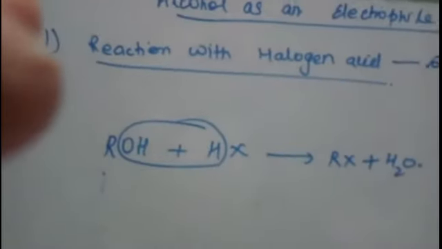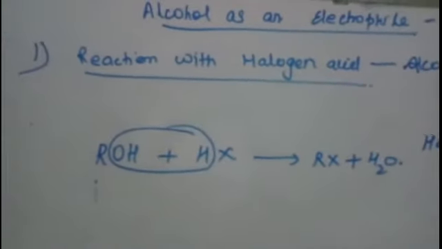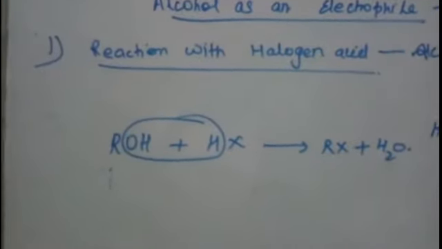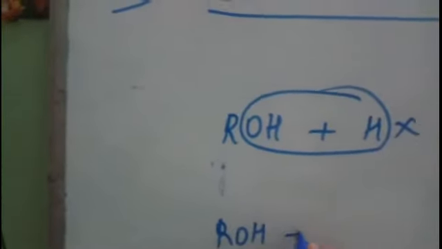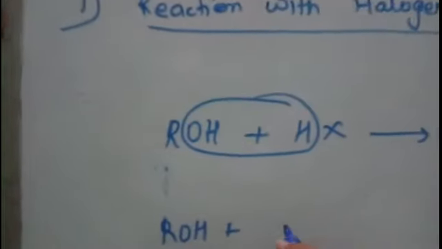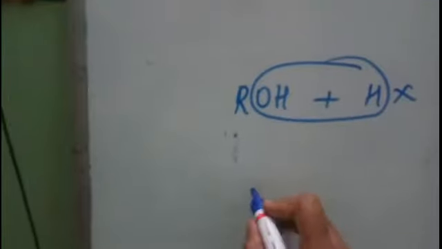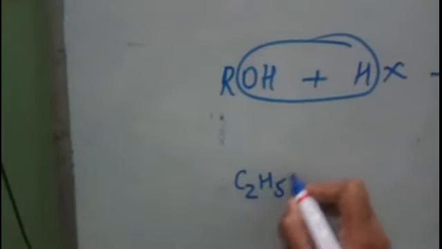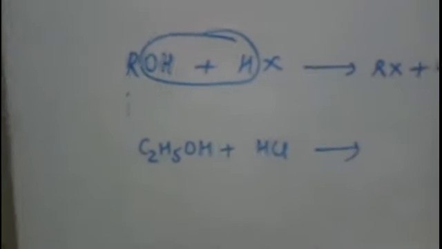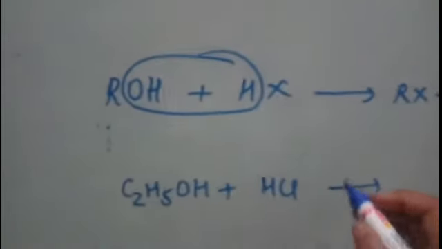Now this reaction you have studied in the Lucas test. What is Lucas test? Lucas test is the test which is used to distinguish between primary, secondary and tertiary alcohol. You know that the tertiary alcohol is most reactive where the alcohol is acting as an electrophile, because in this type of reactions the reaction is carried out by the formation of carbocation, and since the stability of tertiary carbocation is maximum, therefore the tertiary alcohol is maximum reactive for such type of reactions, then secondary, then